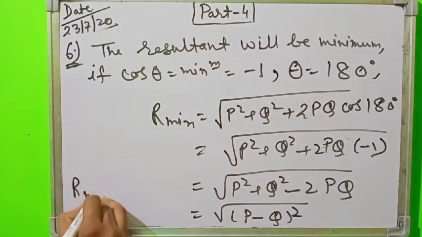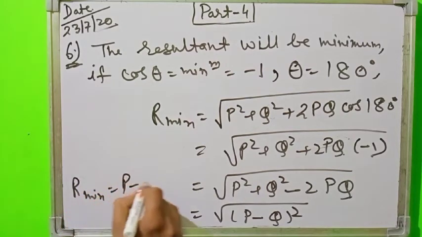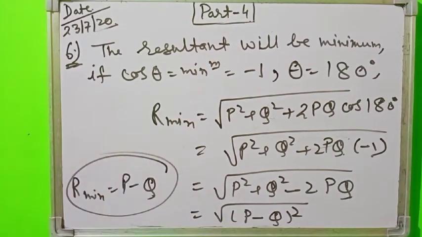So R minimum is equal to P minus Q. The minimum value of the resultant is P minus Q, and this is the anti-parallel case.